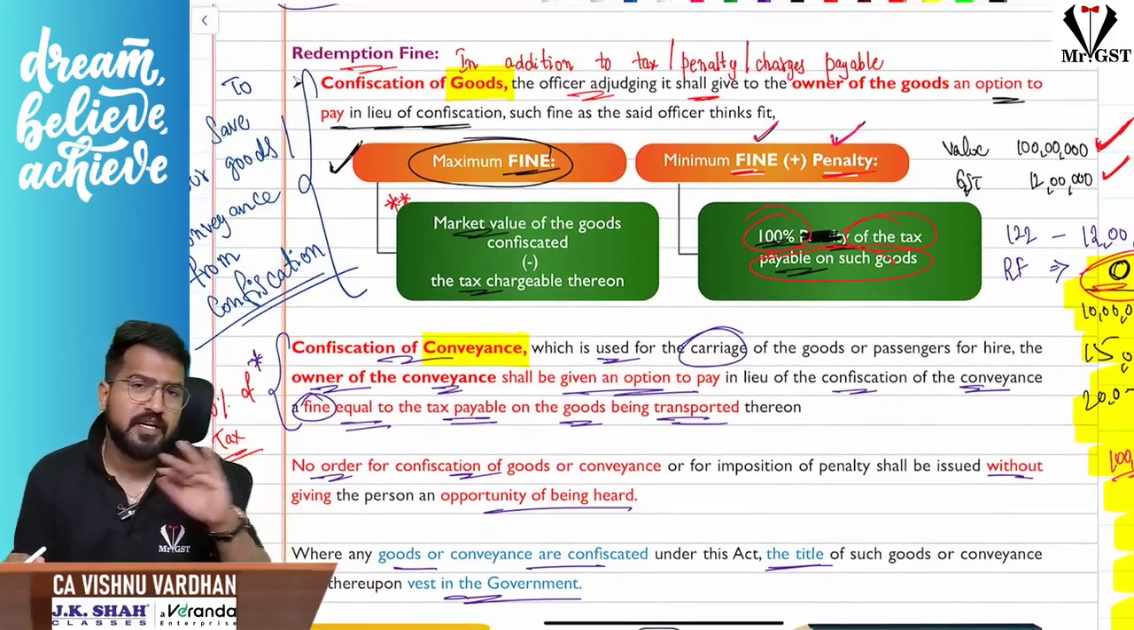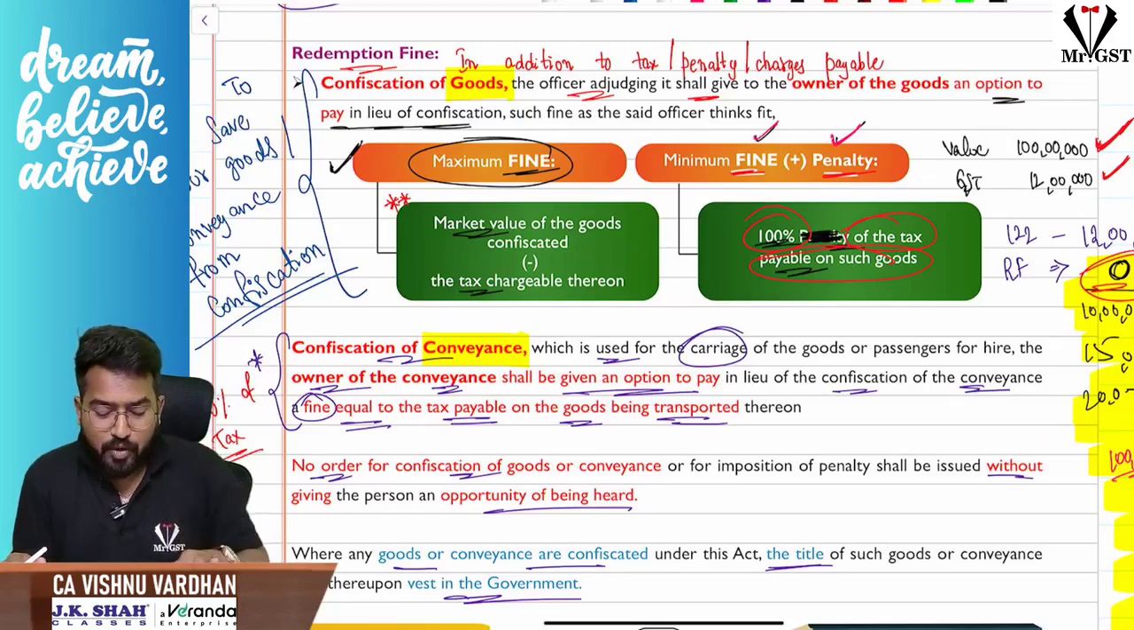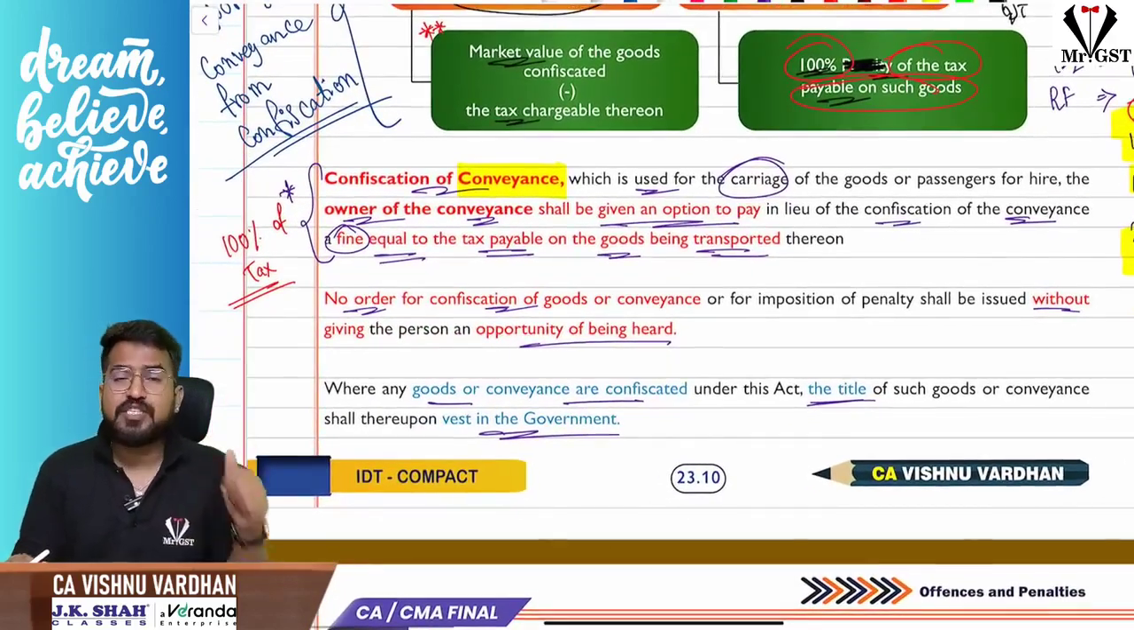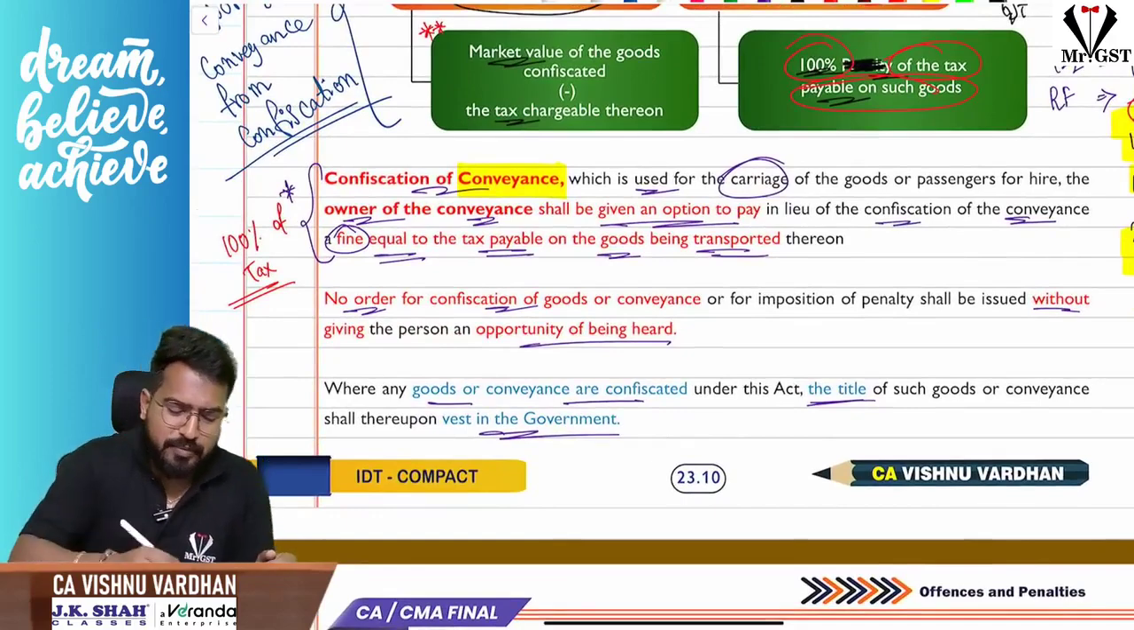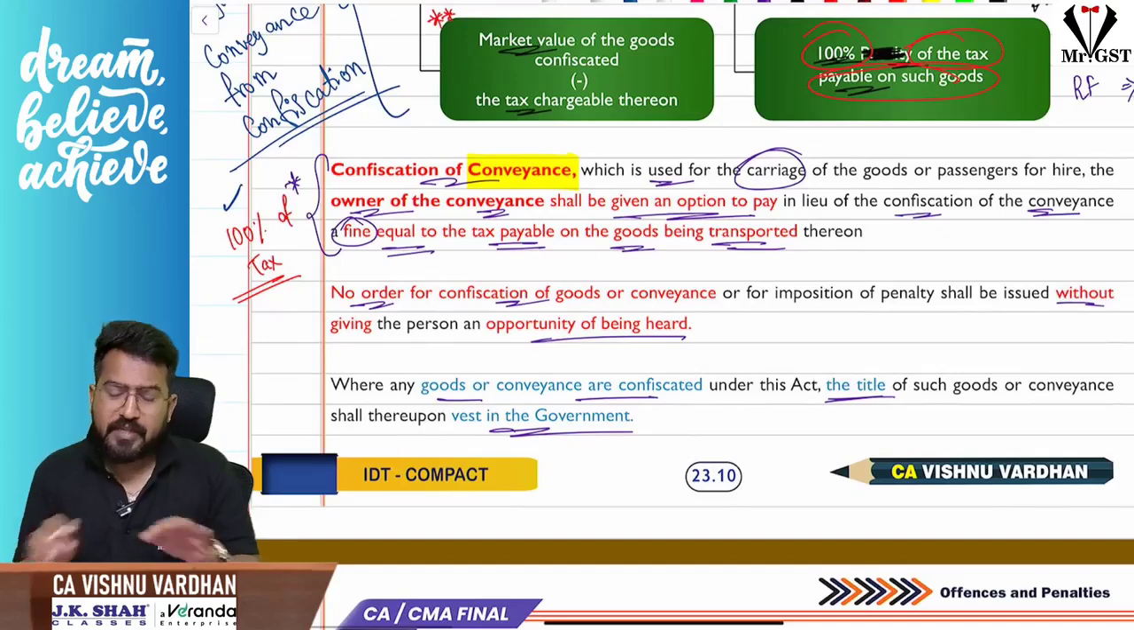Yes, you will pay this and you will stop the confiscation. Sir, what about if there is confiscation of the conveyance? How do I stop the confiscation of the conveyance? Then you should pay simple 100% of the tax involved. If you pay that, then you can escape the confiscation.